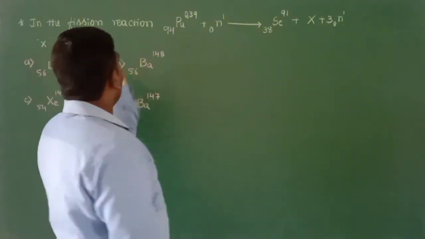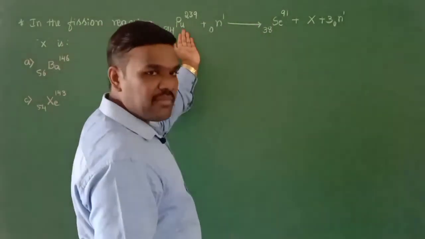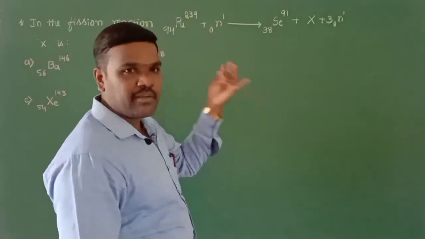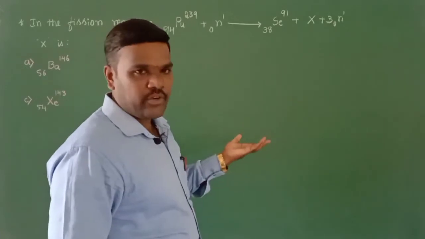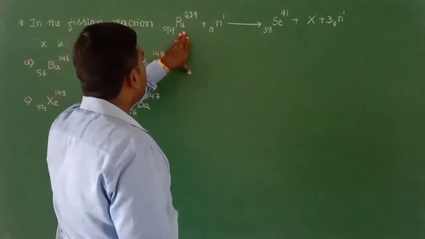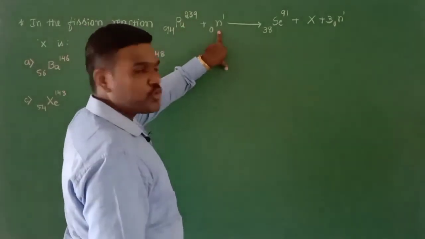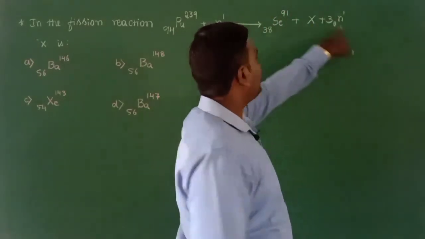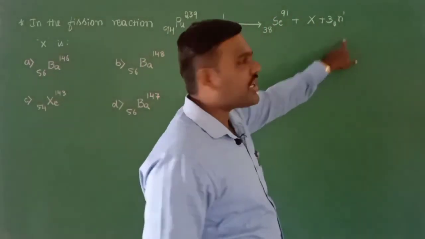That means an element bombarded with a projectile. It can be a proton, deuteron, neutron, or electron. Here we are observing the bombardment of plutonium-239 by a neutron, so that we get ejection of 3 more neutrons. So it is a neutron, 3 neutron type of artificial transmutation.